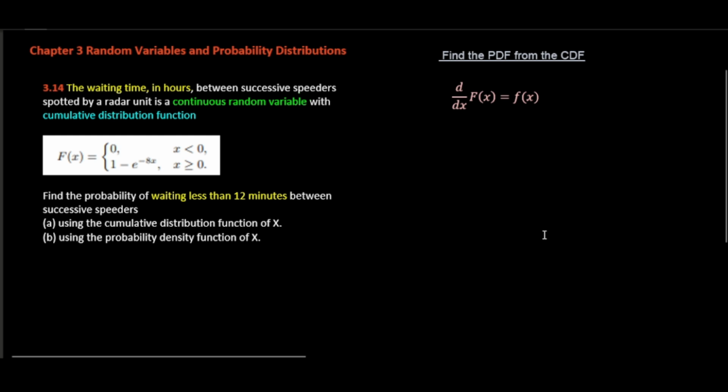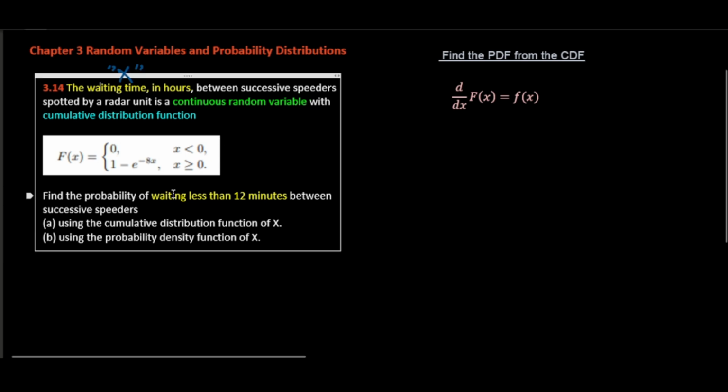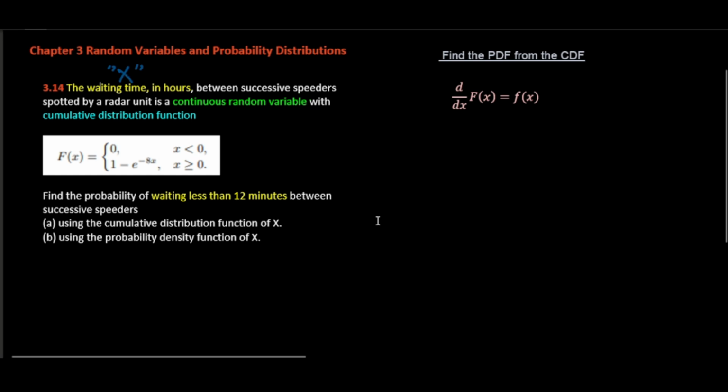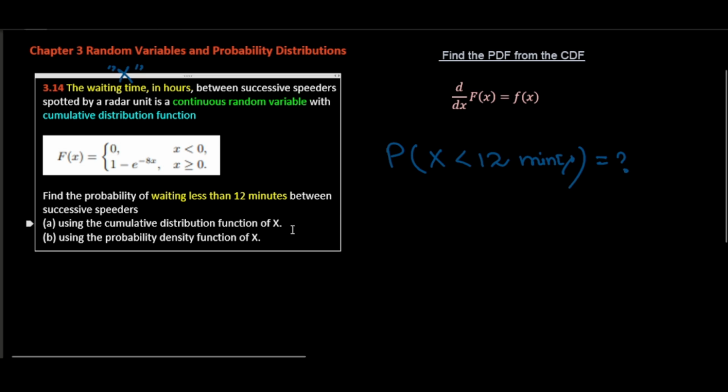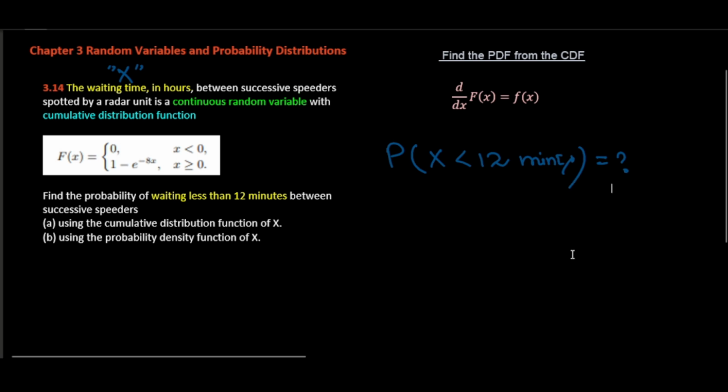The important part is that the waiting time is given in hours. So my random variable capital X is defined in hours. Now, to find the probability of waiting time less than 12 minutes, in the first part we will find the probability of X less than 12 minutes. But because my capital X is given in hours, first we will convert our minutes to hours by dividing by 60.